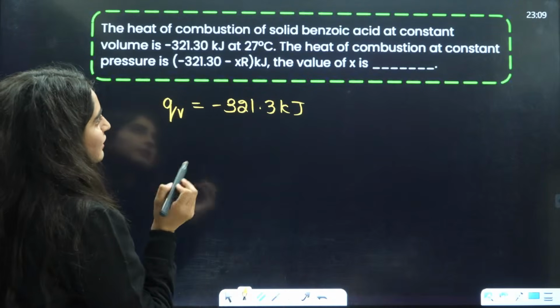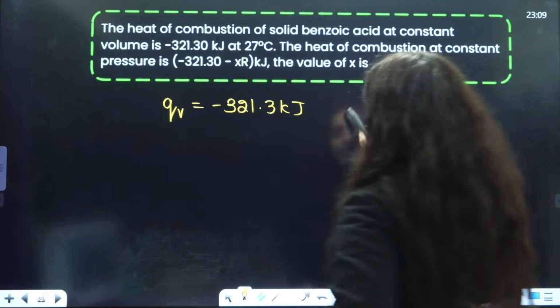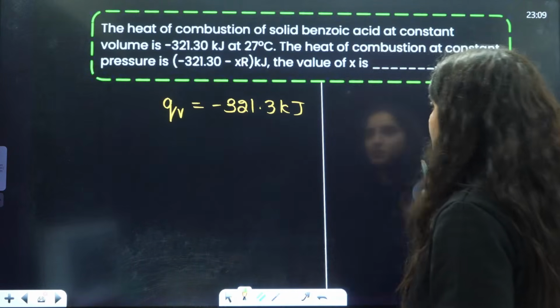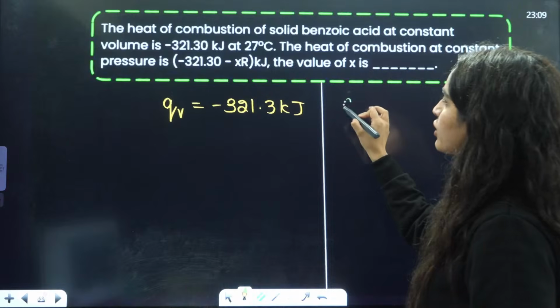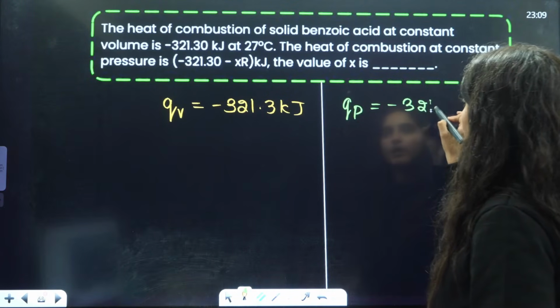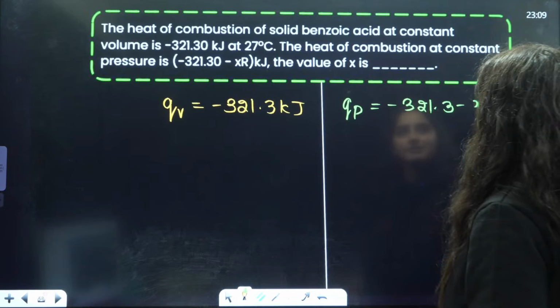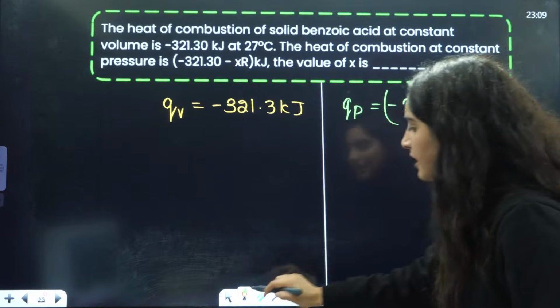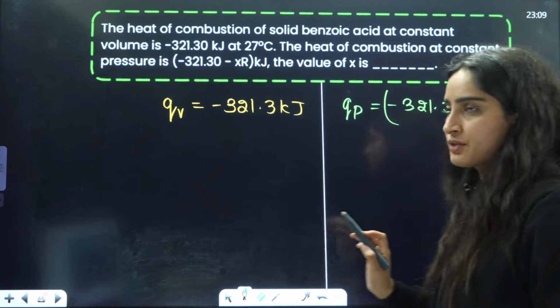They are asking you the value of the heat of combustion at constant pressure. It's a very interesting, good question. So the heat of combustion at constant pressure is minus 321.3 minus X into R, kilojoule.